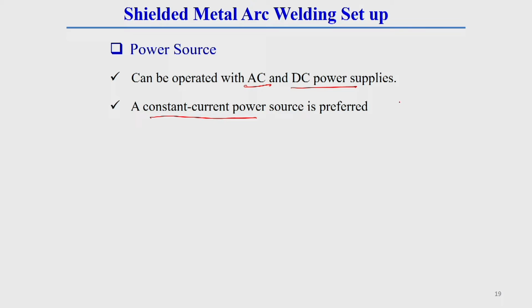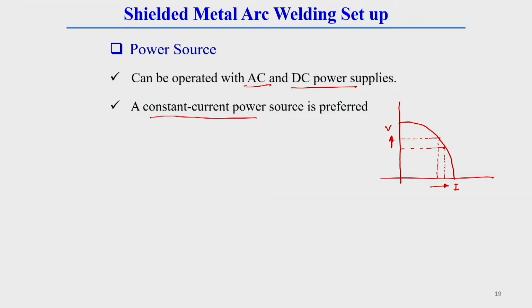Why a constant current type of power source is preferred, I have already discussed, but I am just telling a little bit here for recalling purposes. We know the voltage-current characteristic of a constant current power source looks like this. This is also called a drooping characteristic. Here what we observe is that a small change of voltage results in only a small change of current.